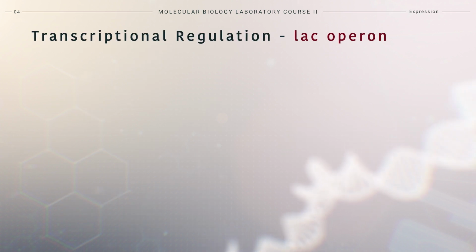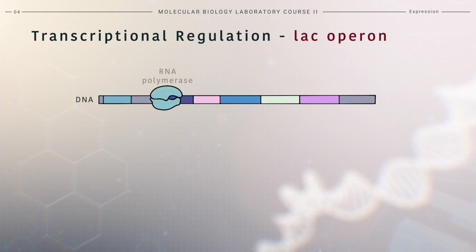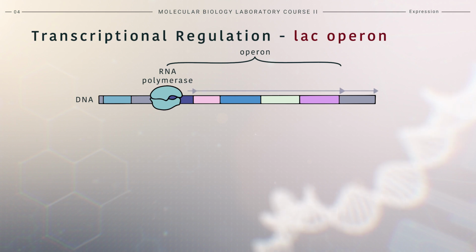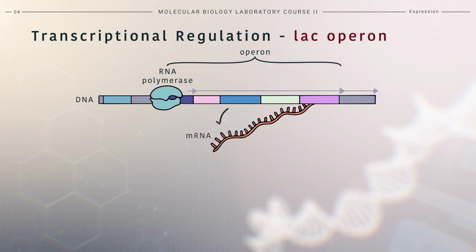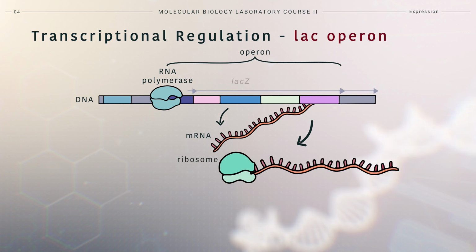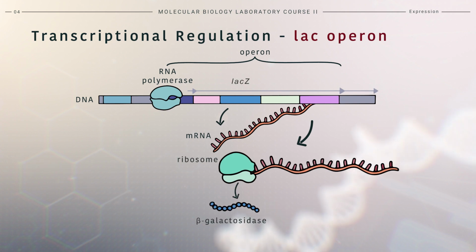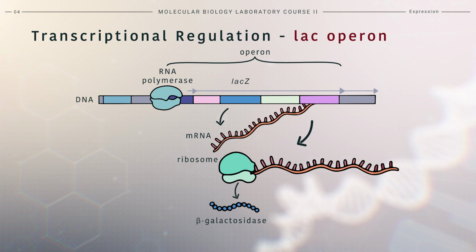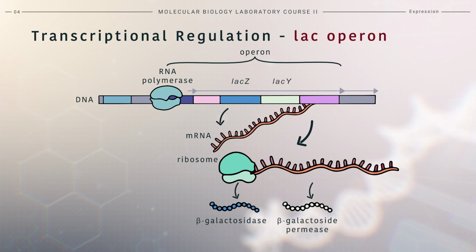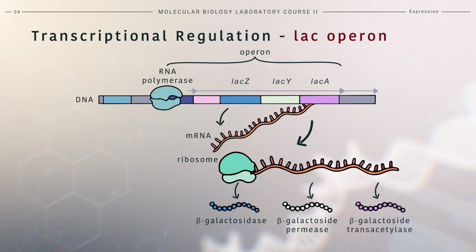A simple and widely used method in molecular biology for transcriptional gene regulation is the Lac operon. In nature, the Lac operon encodes genes involved in sugar metabolism. The LacZ gene produces the enzyme beta-galactosidase. Beta-galactosidase breaks down lactose into galactose and glucose, or catalyzes the isomerization of lactose into allolactose. The LacY gene encodes beta-galactoside permease. Beta-galactoside permease allows lactose to enter the cell. LacA encodes the enzyme beta-galactoside transacetylase, which can acetylate galactosides.